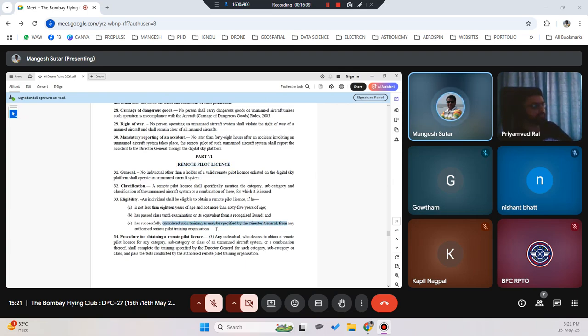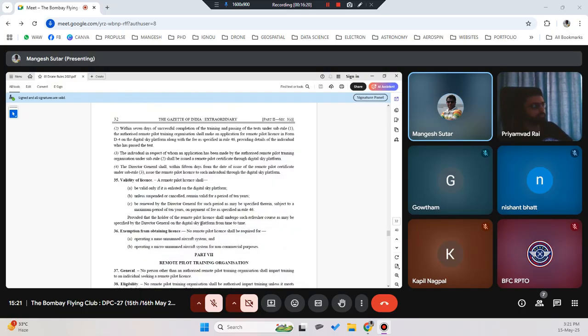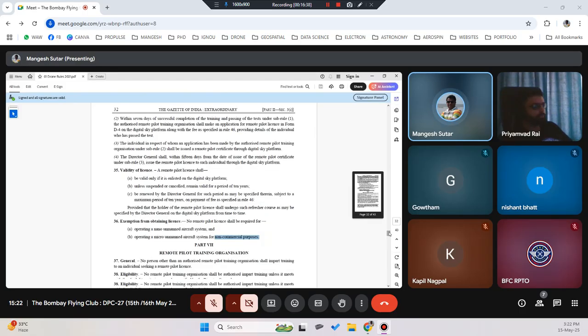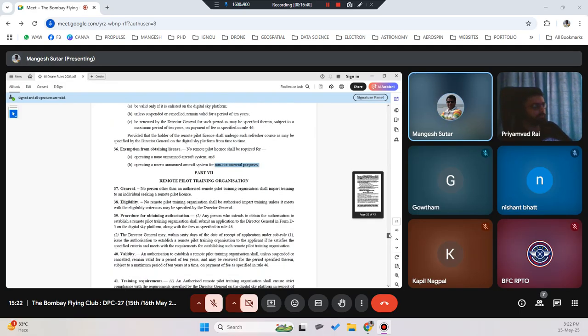So once you complete the training successfully from the Bombay Flying Club RPTO, we'll be processing your documents for generating your remote pilot license or remote pilot certificate. Okay. Who is exempted from obtaining the license? If you are operating only nano or micro for non-commercial purposes, then you don't require a license. So small toy drones you can fly without a license, but again that is only in the green zone. Okay, or nano, you can only fly up to 50 feet.